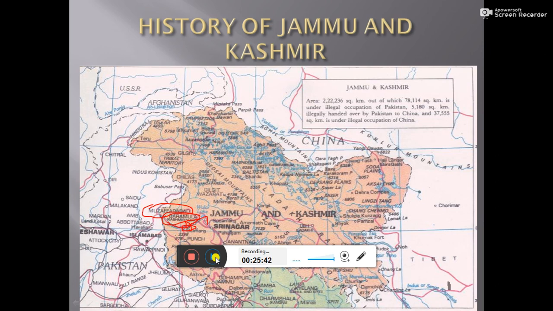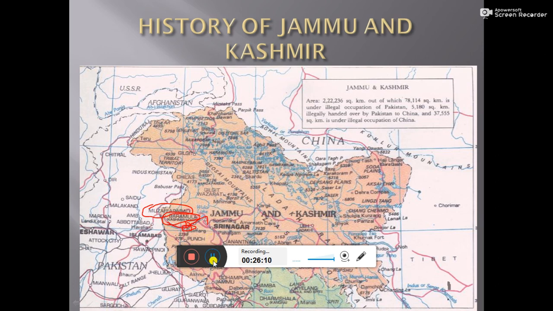Then there was another meeting between Lord Mountbatten, Jawaharlal Nehru, and Sardar Vallabhbhai Patel. As Jammu and Kashmir had joined India, Lord Mountbatten told them to send their forces to Jammu and Kashmir.